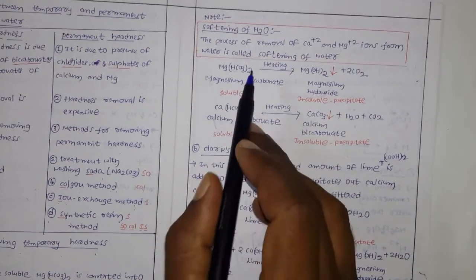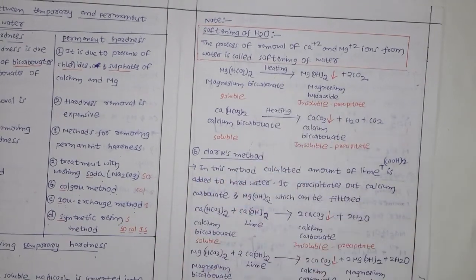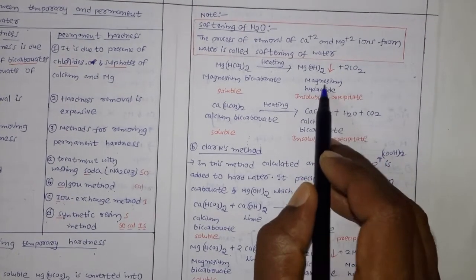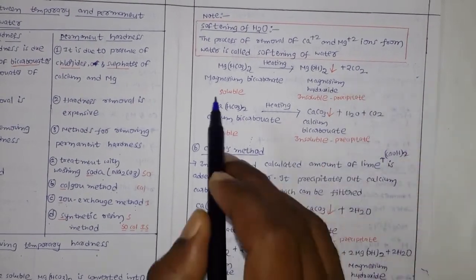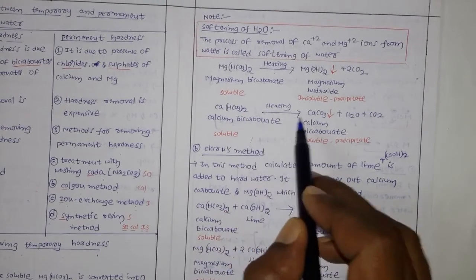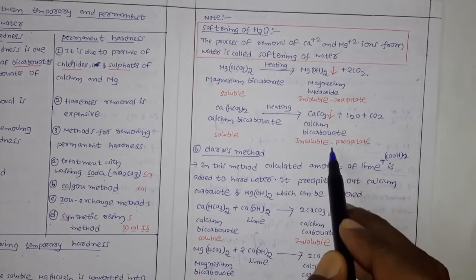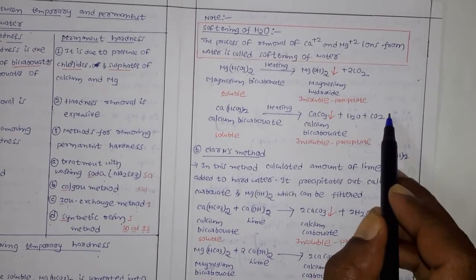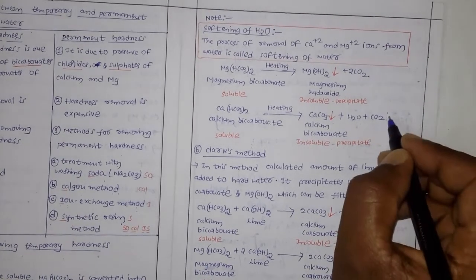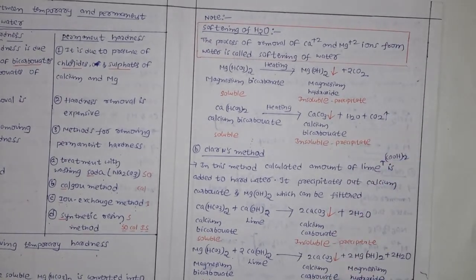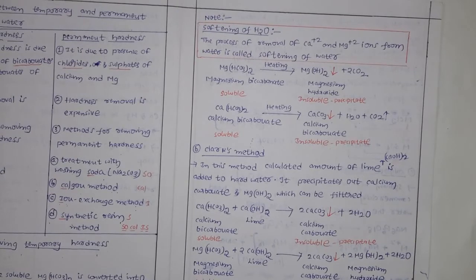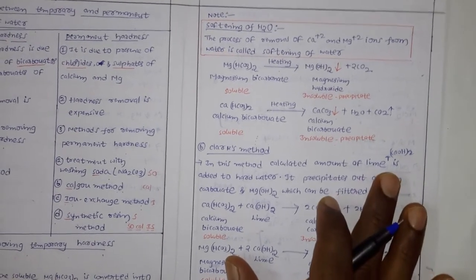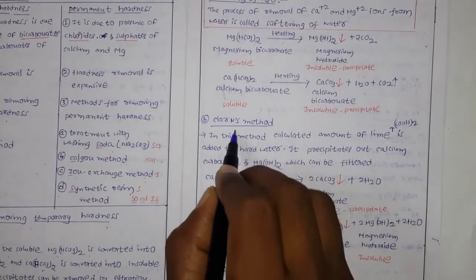You see this reaction: the magnesium bicarbonate on heating converts into the magnesium hydroxide salt and liberates carbon dioxide, and calcium bicarbonate on heating converts to the calcium carbonate salt and releases carbon dioxide gas. So there are no anions left in this, right? This is one method to remove the temporary hardness, and the next method is the Clark method.